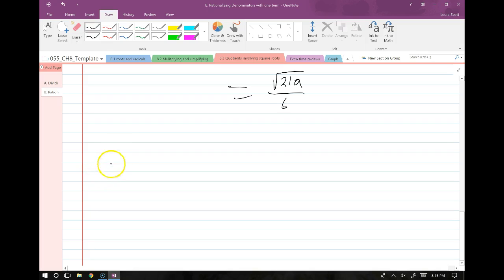Okay, let's do one more quick one, just to show you some weird stuff. Every once in a while you might run into something like this: 3 over root 2.